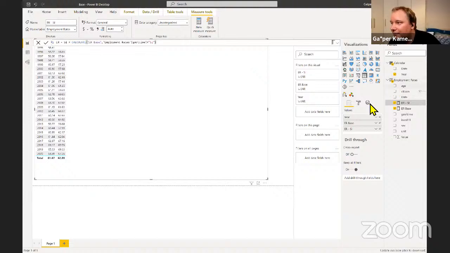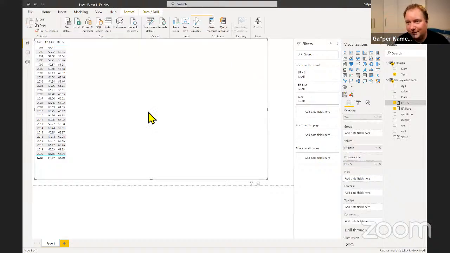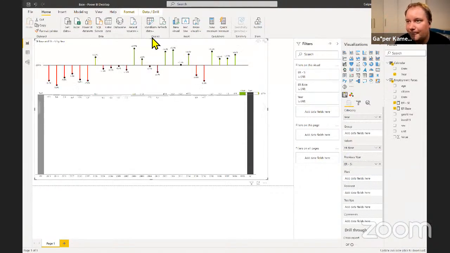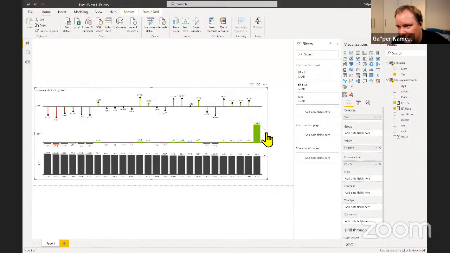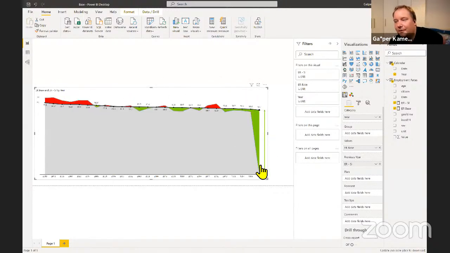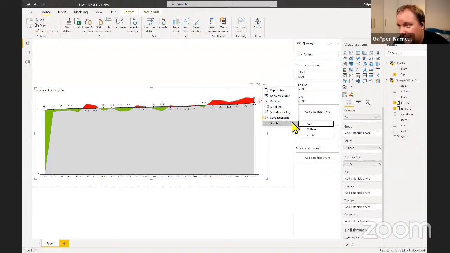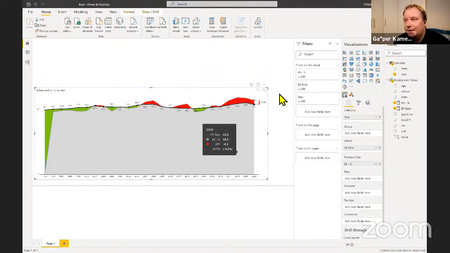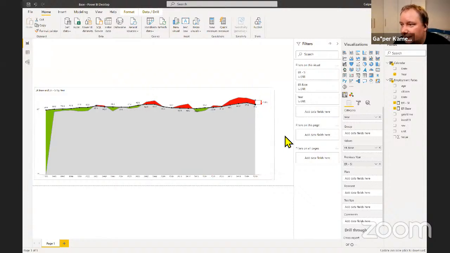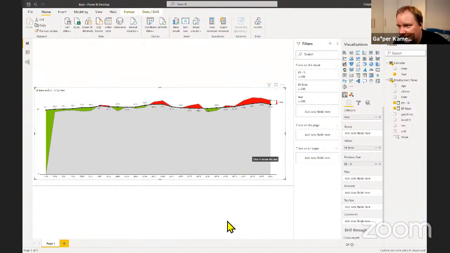So let me turn this into something much more usable. So something like this. And let me turn this into something like this. Okay, this doesn't look so bad. I'm going to sort it ascending. And of course, I'm going to do that by year, right? So I have my years down there.